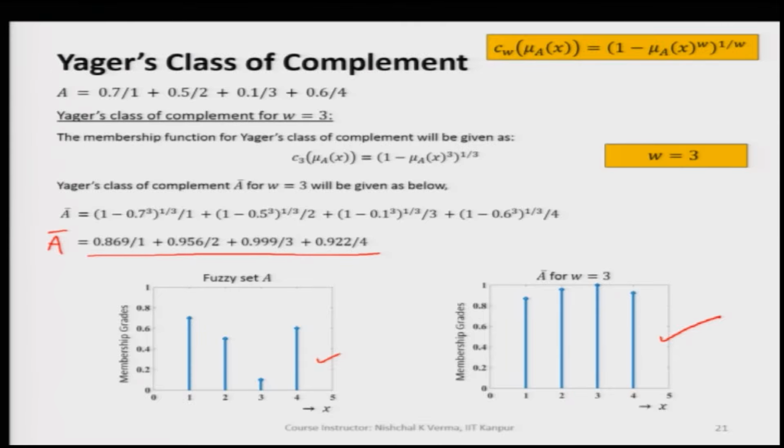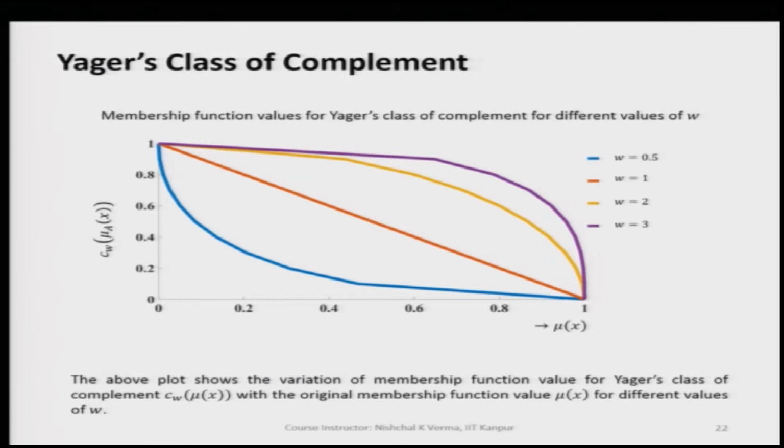So, A bar is changed here, and again when we try to plot the membership values of the set that we have taken and then the membership value of the complement set, complement of the set A, which is here, it has to be noted that this complement is Jaeger's class of complement or Jaeger's complement.